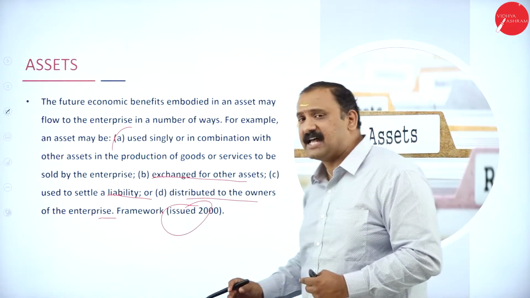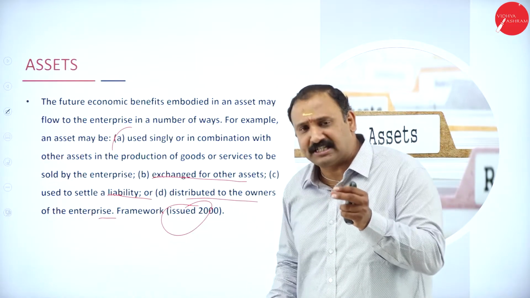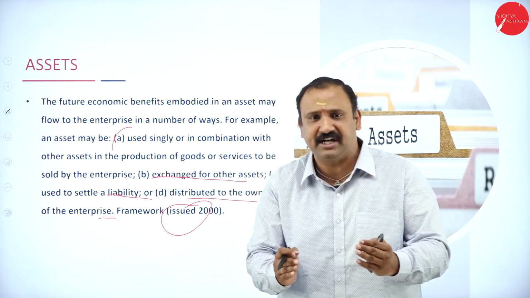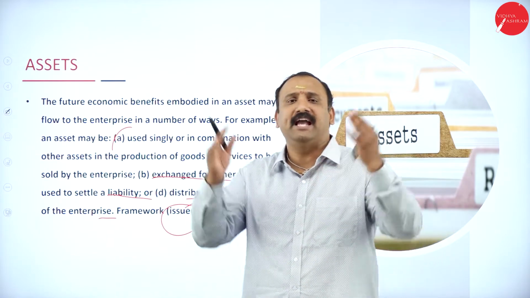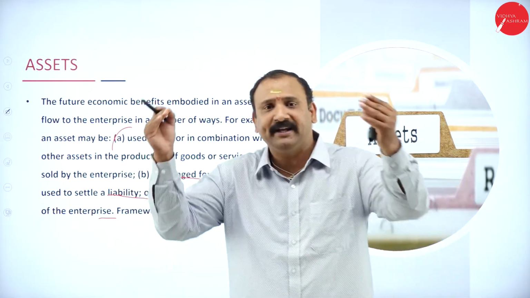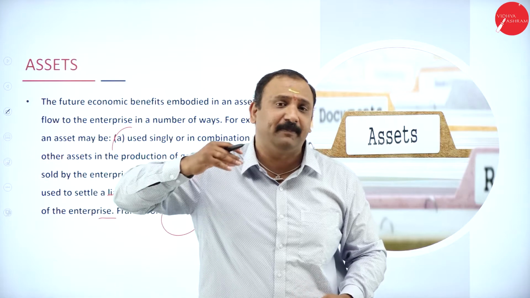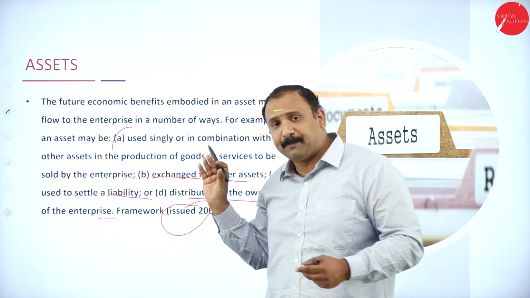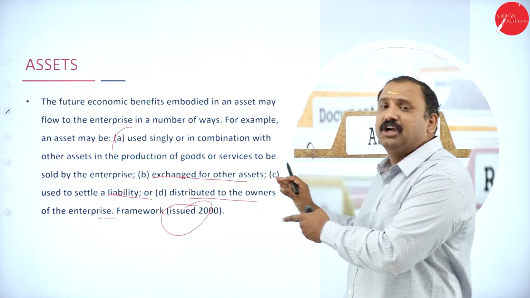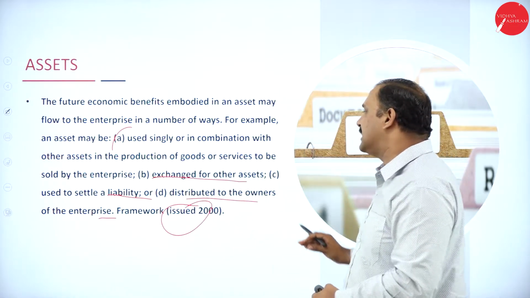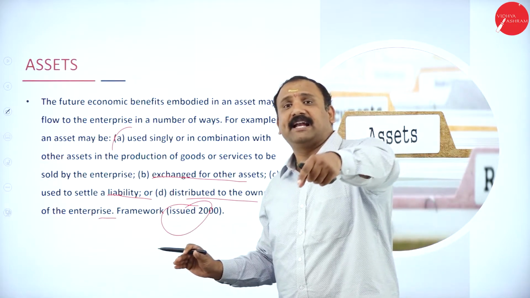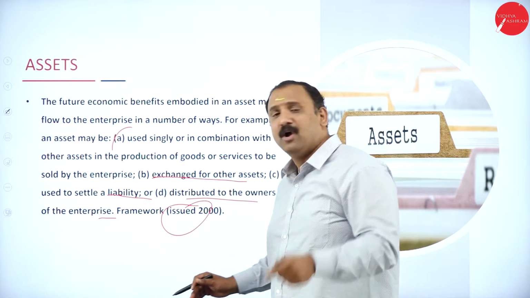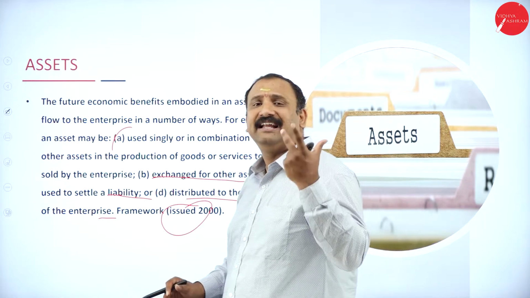The first one is that either it can be used for a single purpose, just using that particular single asset. Am I going to generate a value? The answer is yes. Or can I combine the asset with something else so that I will be able to reach greater productivity? Followed by, suppose can I use that asset to be sold by the enterprise at any point of time so that I can make cash, or can I go for an exchange at any point of time, or will it be used for settling a liability?